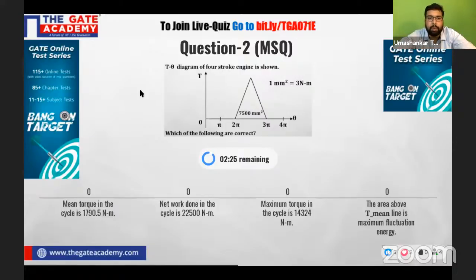In these kinds of questions, more than one option is correct. That means maybe all four may be correct, any three of them may be correct, any two of them may be correct, or only one may be correct. Sometimes students ask me, sir, if we give a partially correct answer, like let's assume all four are correct and we have marked two as correct, will we get some marks out of it or not? So you won't get any marks.